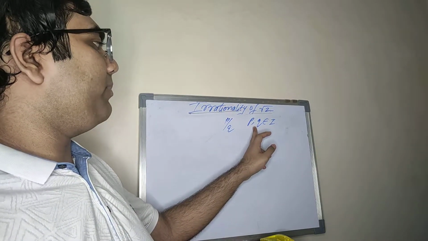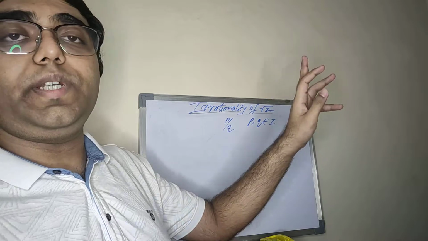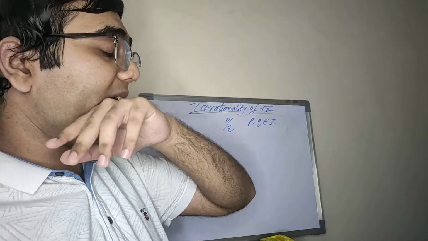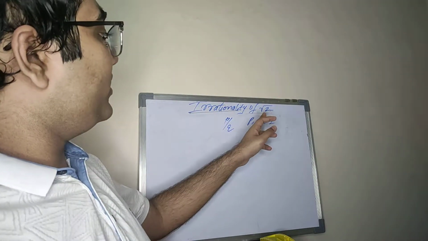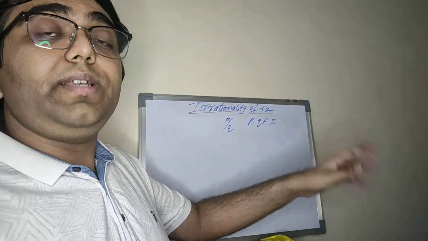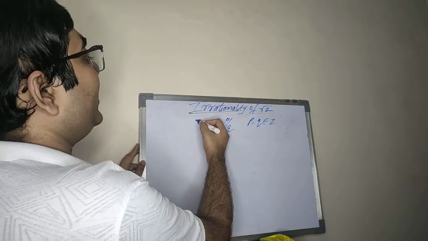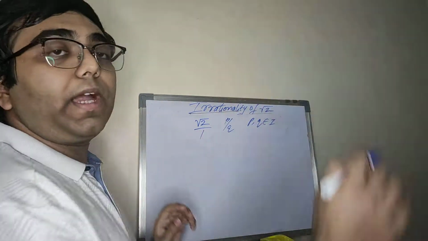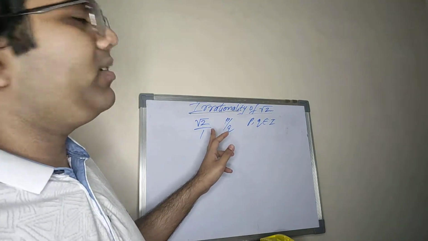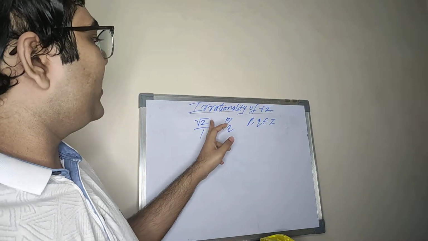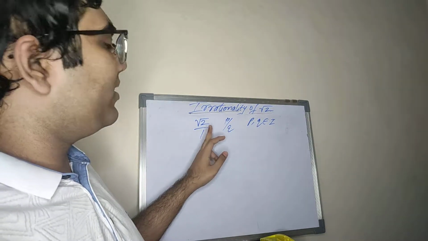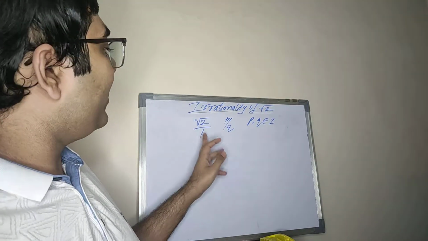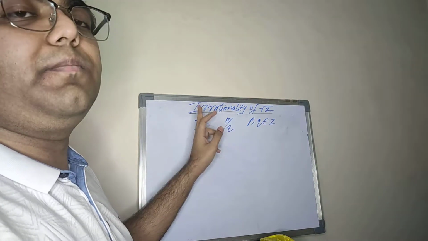Now students, mind the fact that p and q both have to be integers, because in the past I have seen several students making this mistake very often. They say I can express root 2 as a rational number by writing it in the form square root of 2 upon 1. What they keep forgetting is that p has to be an integer. They just focus on the denominator and write anything as something upon 1. But they keep forgetting that p has to be an integer.